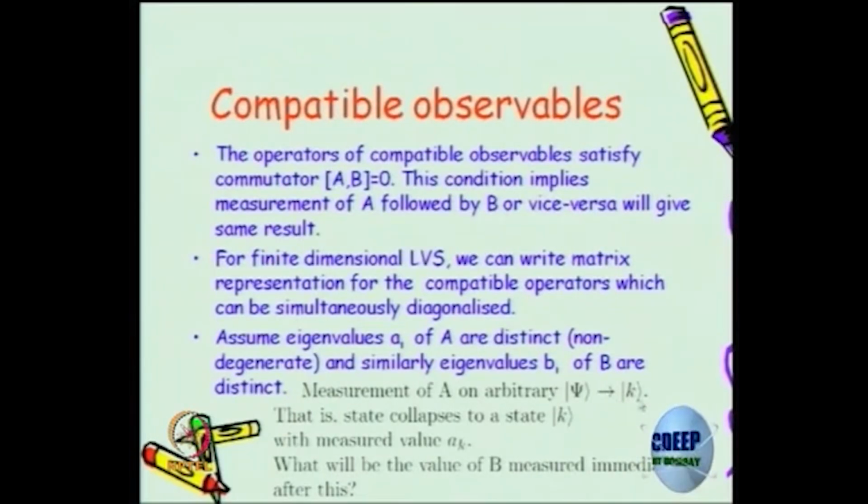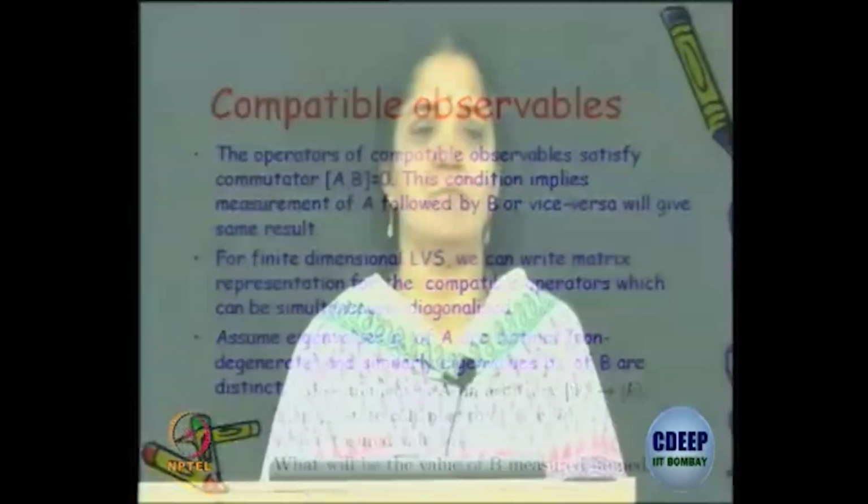Right? It has collapsed to one of the eigenbases of the A operator. But once it has collapsed into the eigenbasis of the A operator, it will remain in that eigenbasis, which is the simultaneous eigenbasis for the B operator as well, because these are compatible observables; both A and B are commuting. That's why, even before the measurement of B, after you measure A, you can precisely say what the value of the B measurement should be, and you can verify.